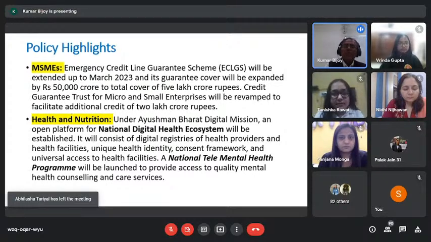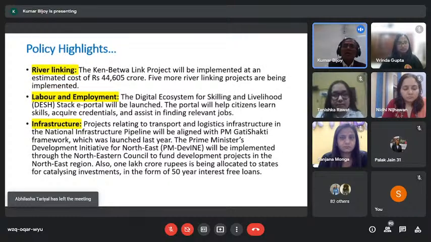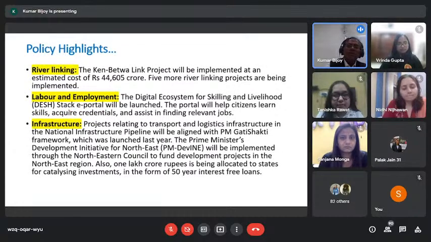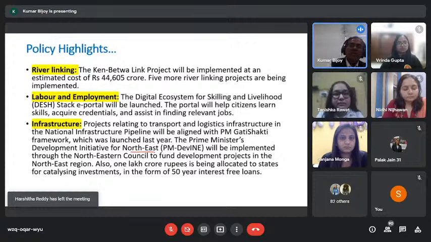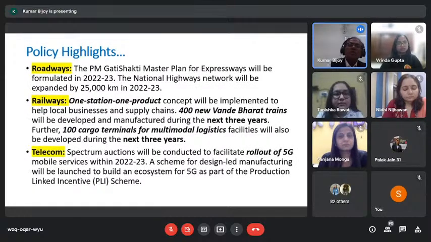Health and nutrition is another focus. River linking is the third point, which is a continued but very ambitious project, continuously progressing. And all these things are going to generate very heavy employment, especially for those who are unskilled. Labor and employment also has certain focus, and infrastructure, especially in the Northeast, is a true focus area of the government. Roadways, 25,000 kilometers. Here, this is going to be a mega cost.